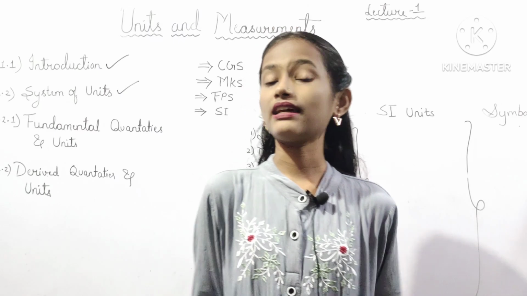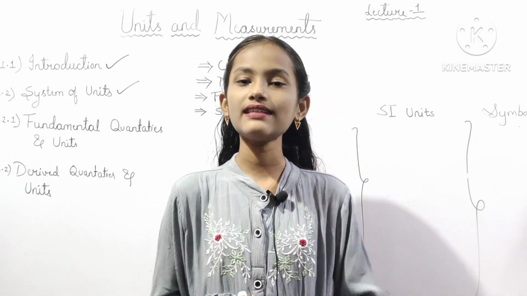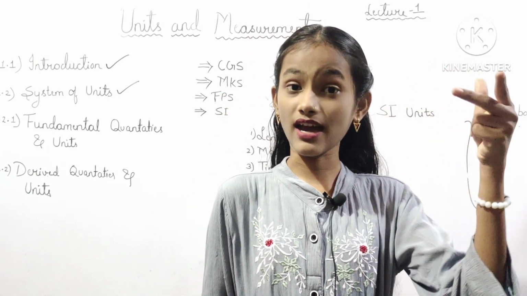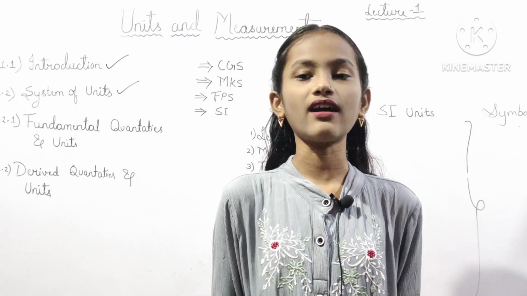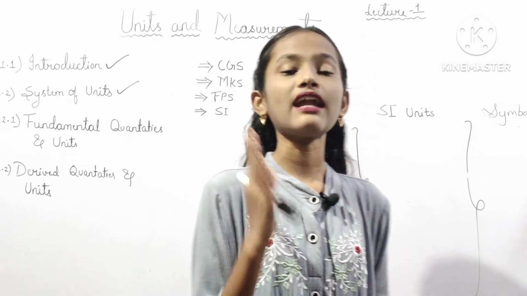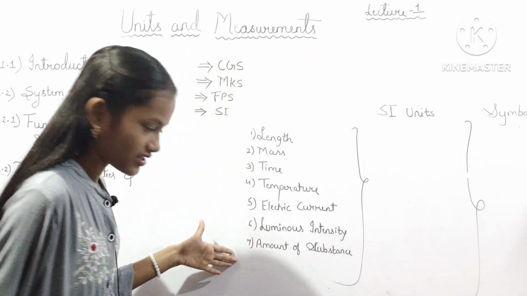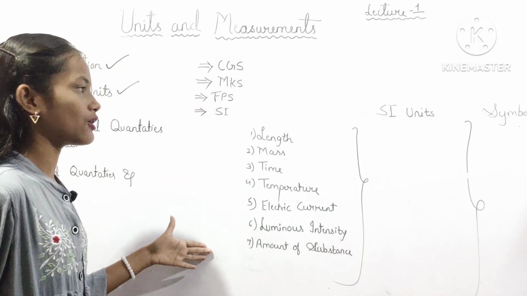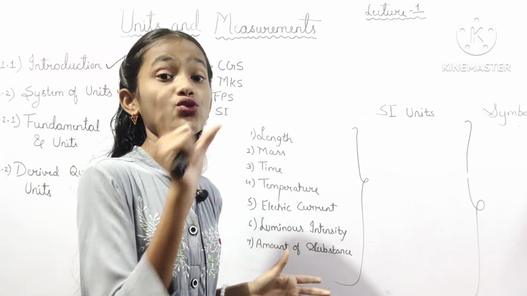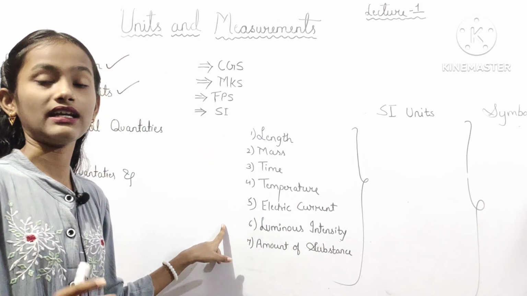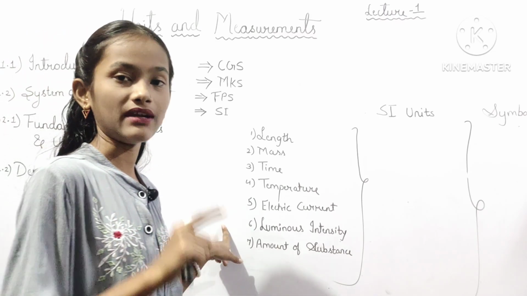So there are altogether 7 types of fundamental quantities, that is length, mass, time, temperature, electric current, luminous intensity and amount of substance. Here are mentioned as above the 7 types of fundamental quantities, and the units used to measure these fundamental quantities are known as fundamental units.